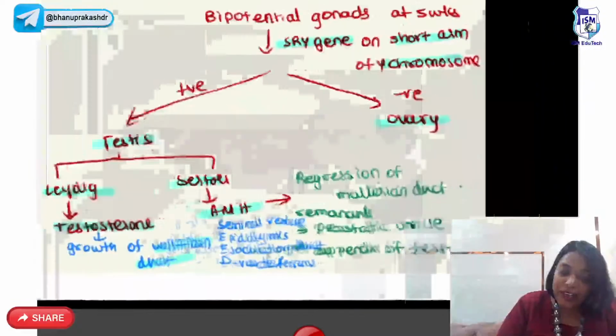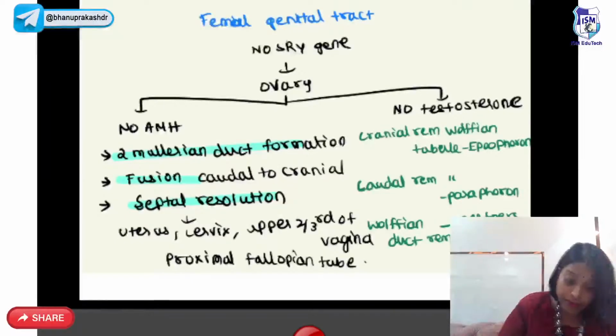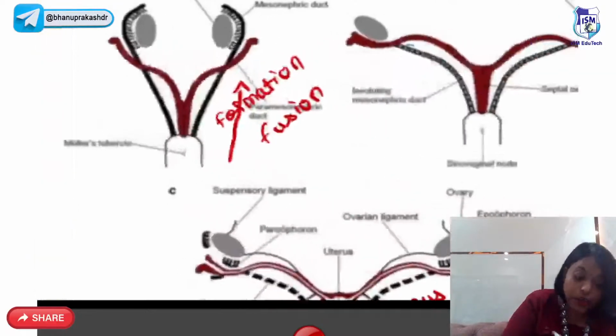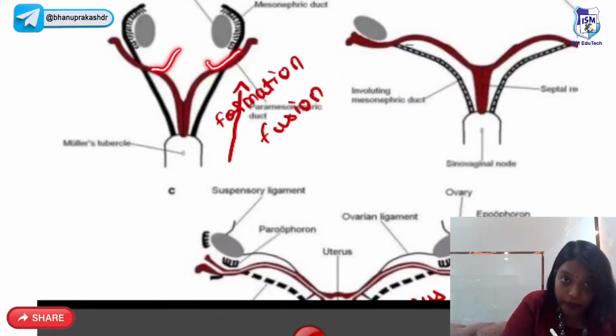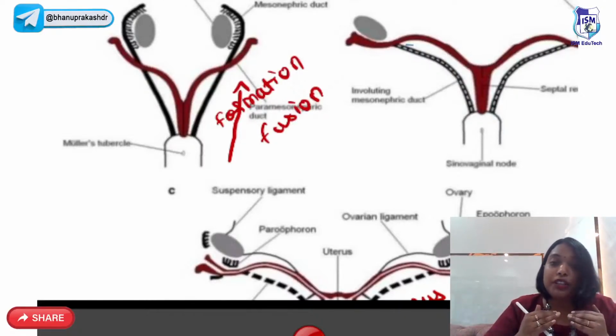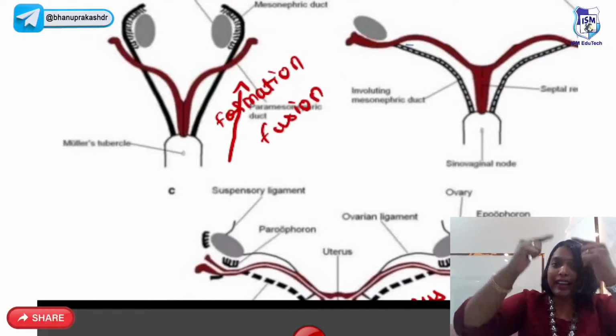Now for female, there is no SRY gene, so that is why ovary is formed. There is no AMH. So as there is no AMH, how many Mullerian ducts? Two Mullerian ducts will first form. Then these two Mullerian ducts will fuse with each other, and this fusion will be from down to up, that is from caudal to cranial.